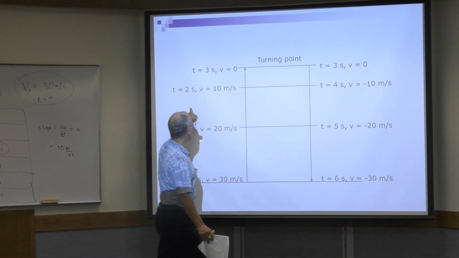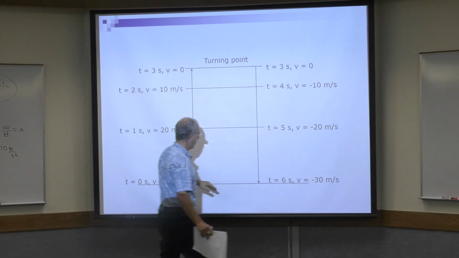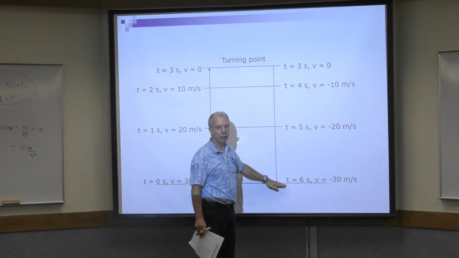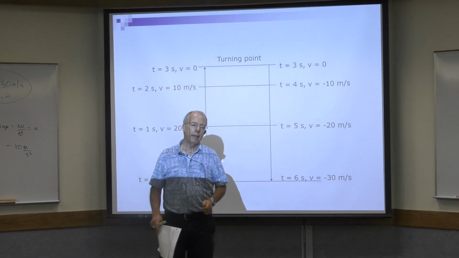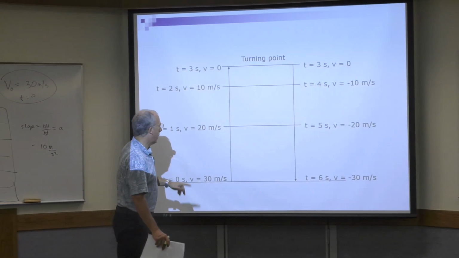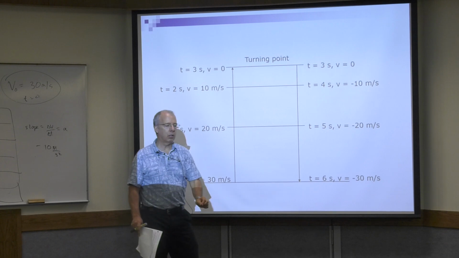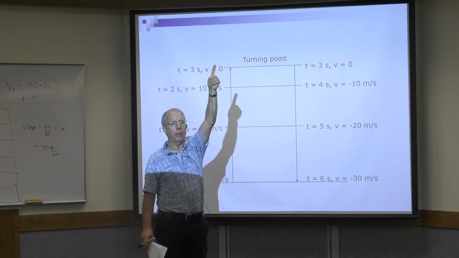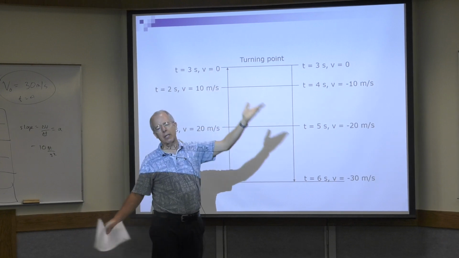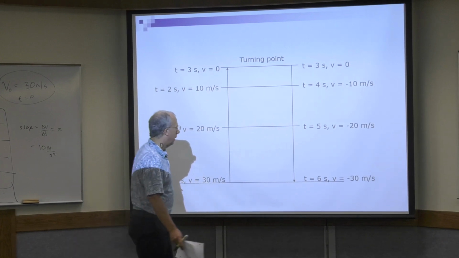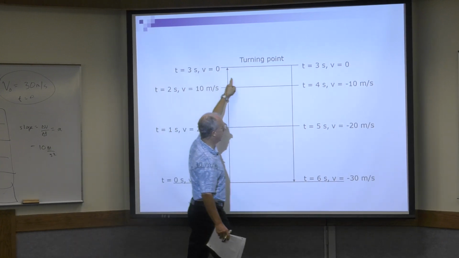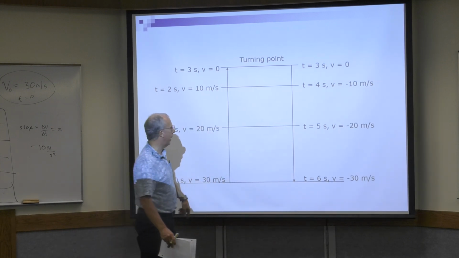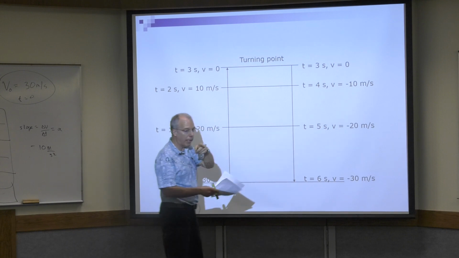If I were to draw a horizontal line here, the time from this to this would be the exact same as this to this. So in other words, if somebody told you that you throw something up and it took 5 seconds to get to the turning point, how long would it be in the air? 10 seconds. Right? Because the time up is the same as the time down, so the total time is either twice this or twice that.